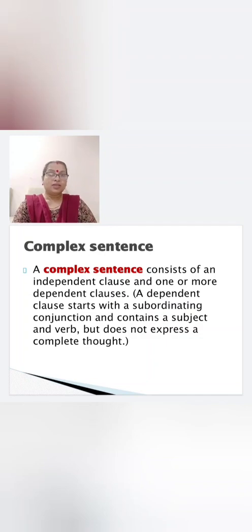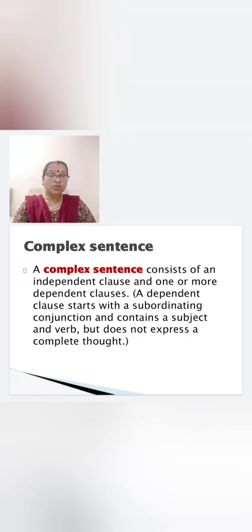Now let us study complex sentence. What is a complex sentence? A complex sentence consists of an independent clause and one or more dependent clauses.